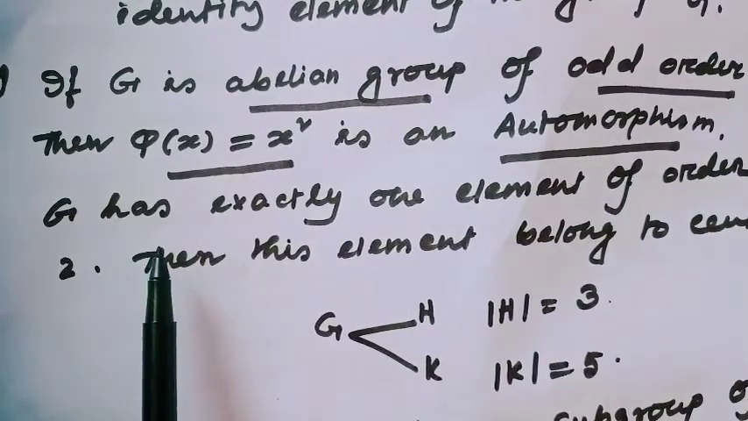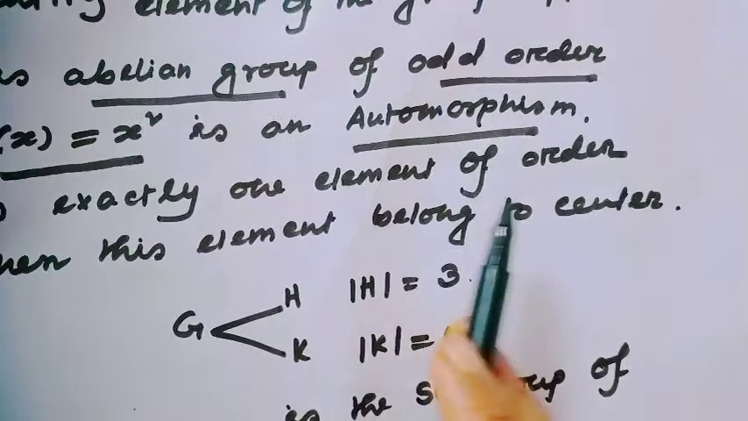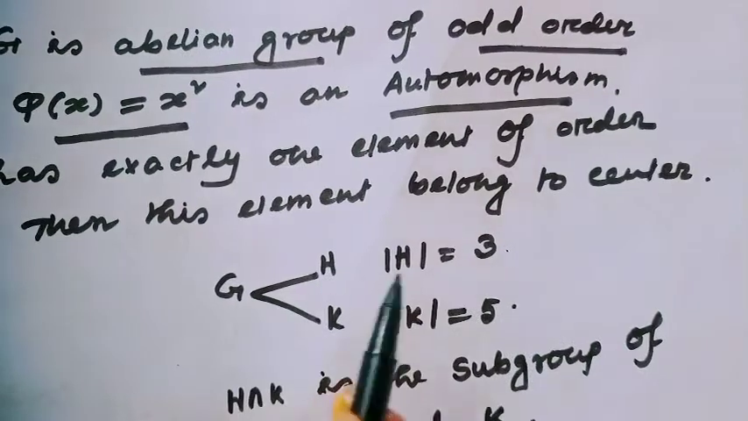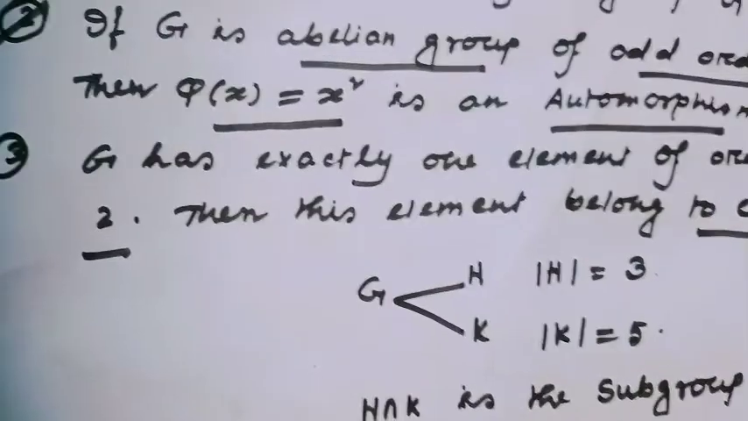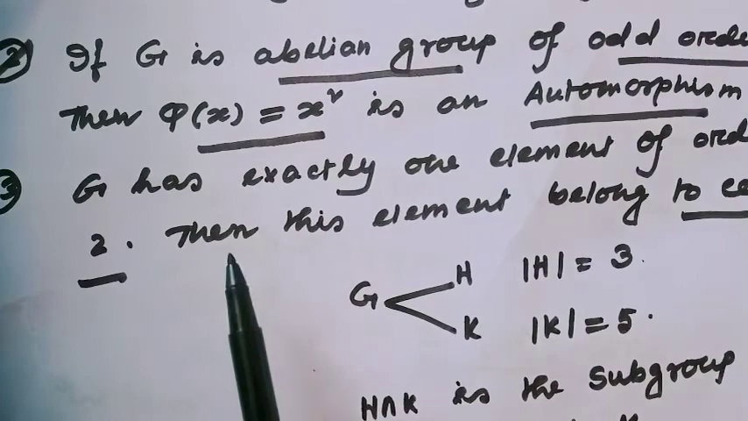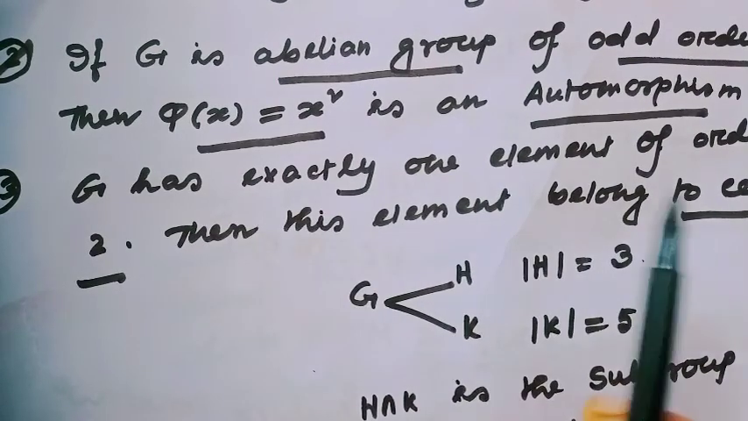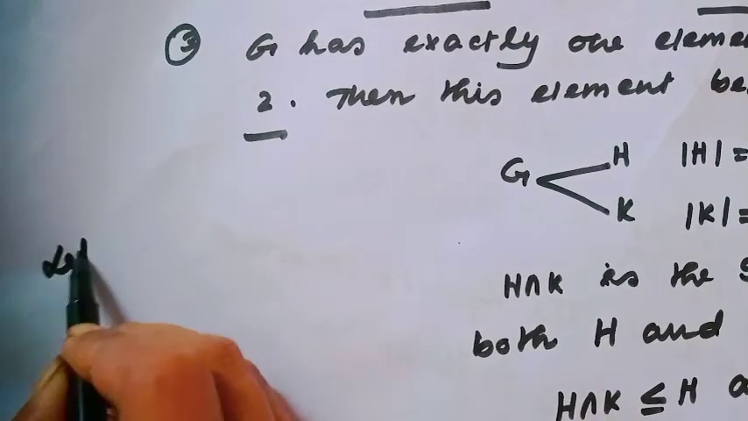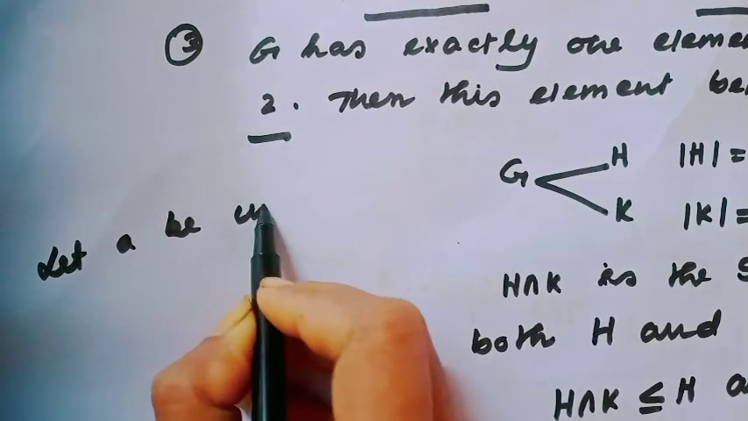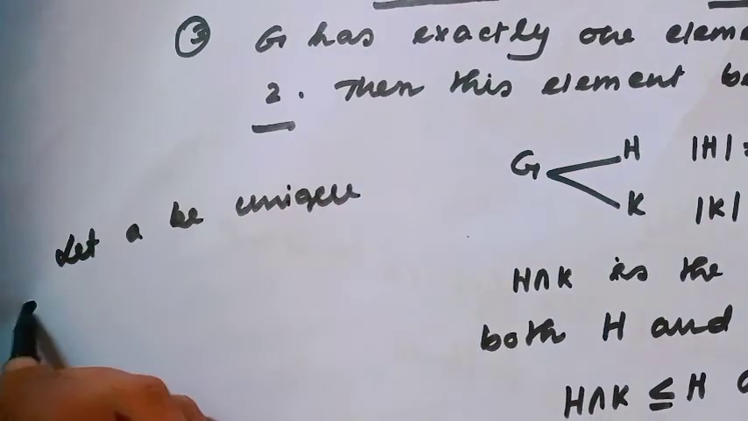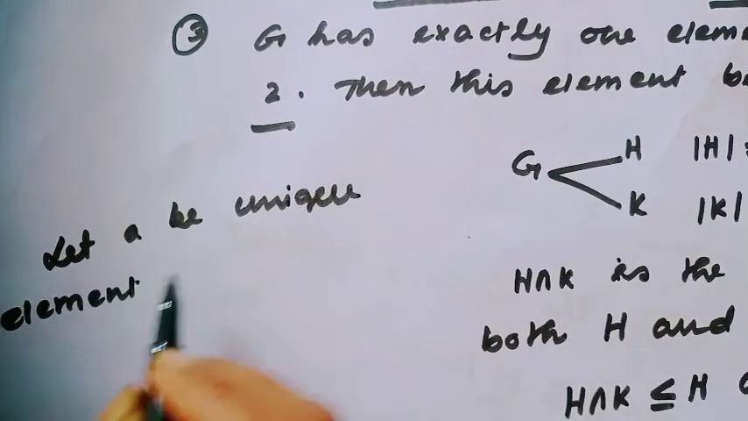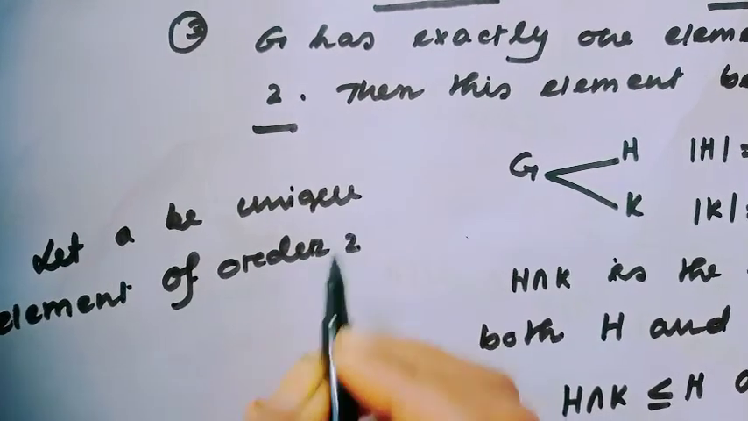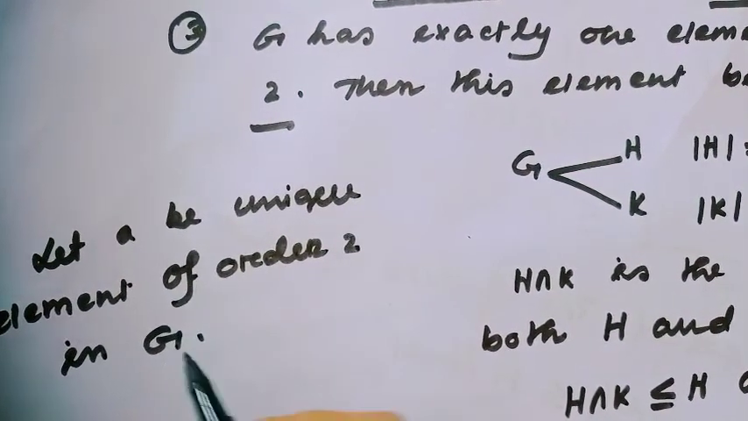Third option: if capital G has exactly one element of order 2, then this element belongs to the center. Now let's verify option 3. Since G has exactly one element of order 2, let A be the unique element of order 2 in the group capital G.